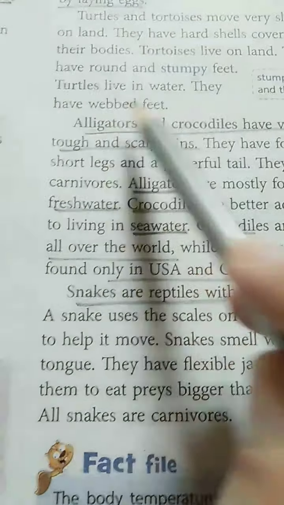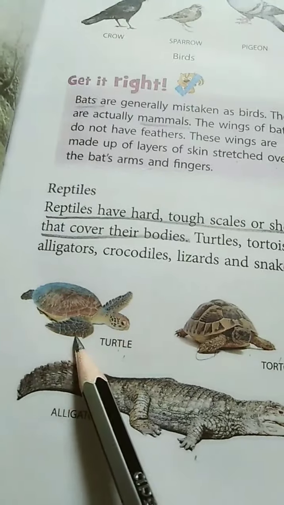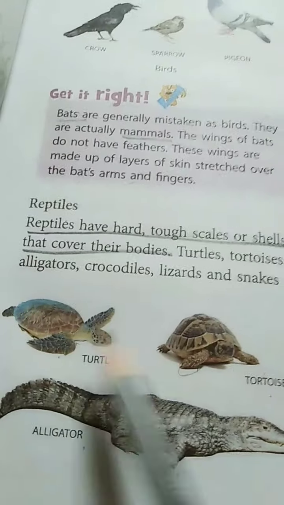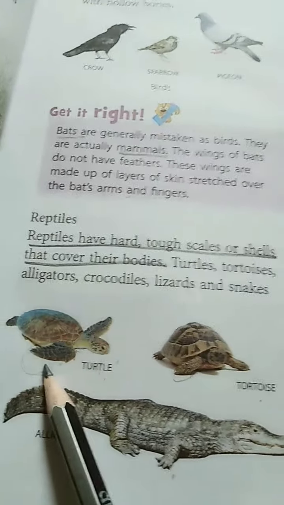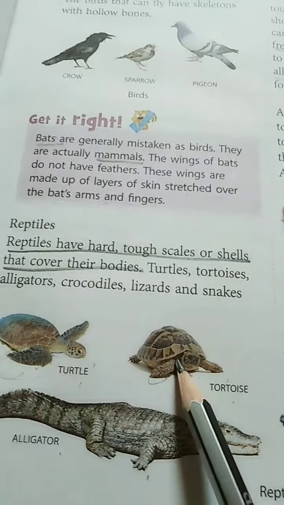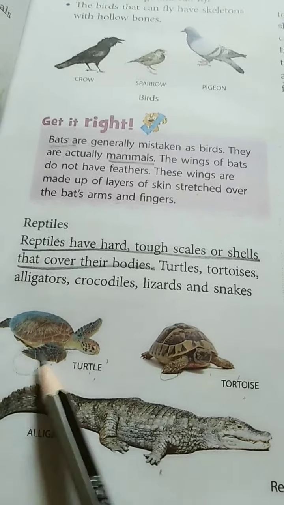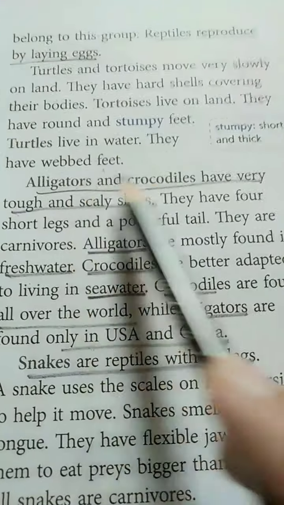Turtles live in water. They have webbed feet. So turtles survive only in water. They come on land, but they live inside the water and they have webbed feet. They spend most of their time in water.